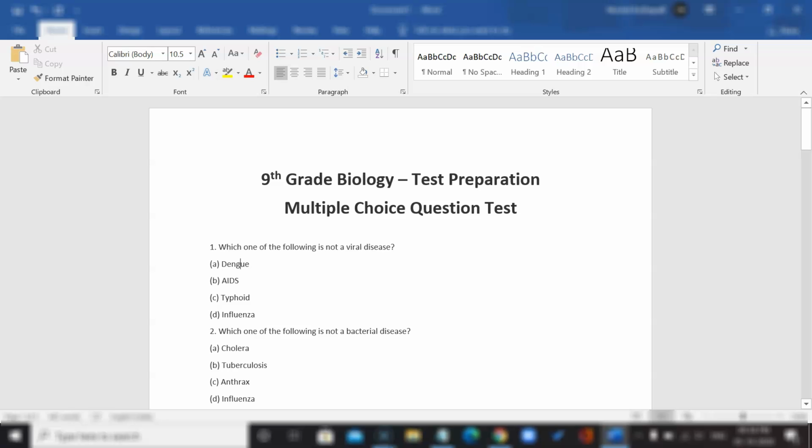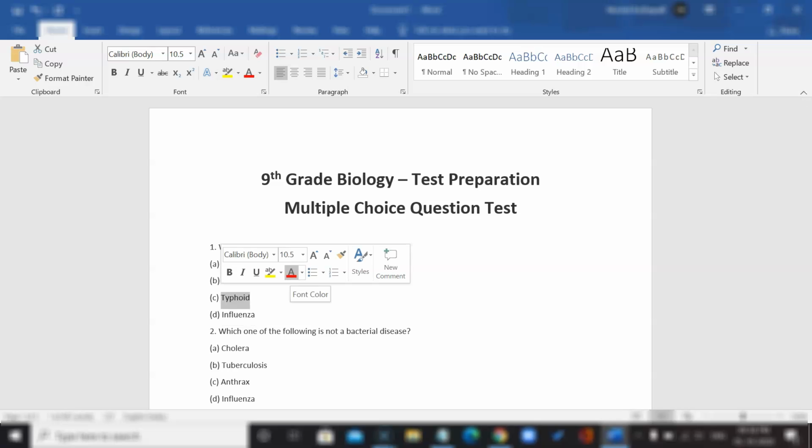Which one of the following is not a viral disease? So dengue is actually a virus. AIDS is also a virus. And influenza is a virus. So our right answer would be typhoid. Typhoid isn't a virus. It's actually caused by bacteria. It's a bacterial disease. So this would be the right answer.